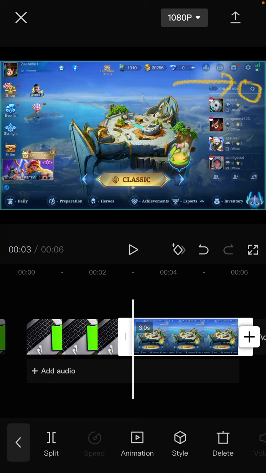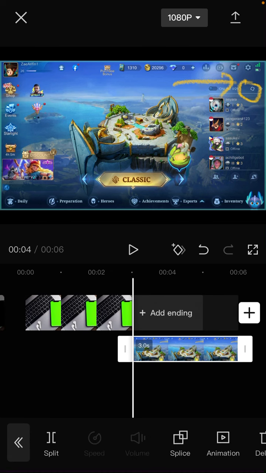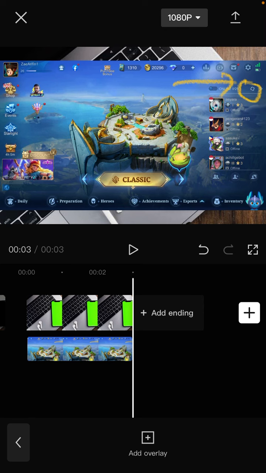And I think this clip, I'm going to make this overlay, and just click Overlay and adjust the position like this. And oh, sorry,